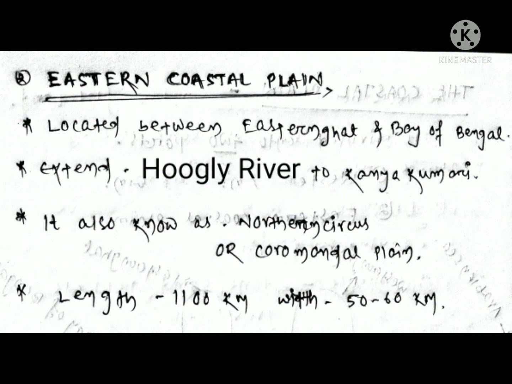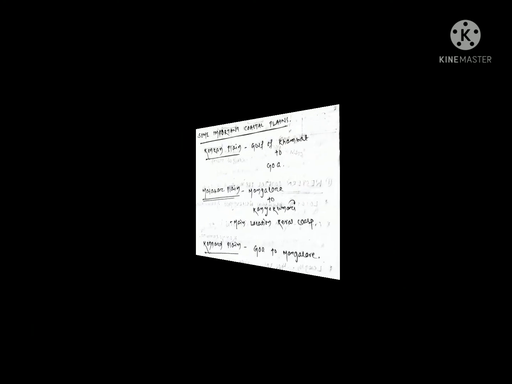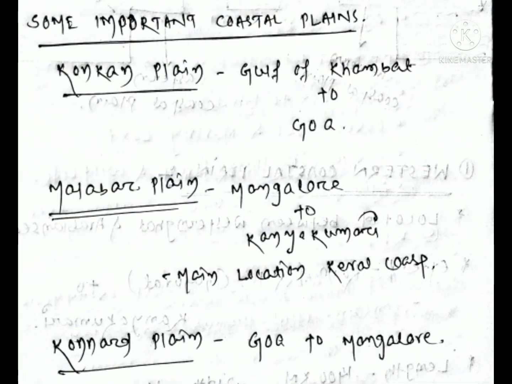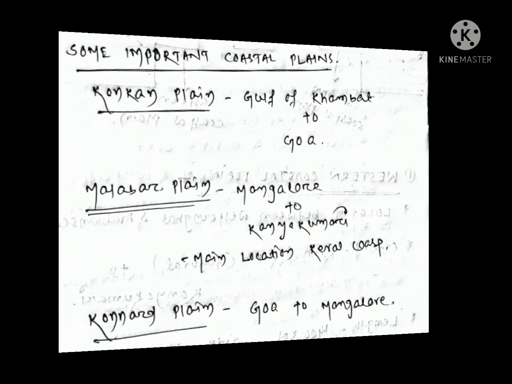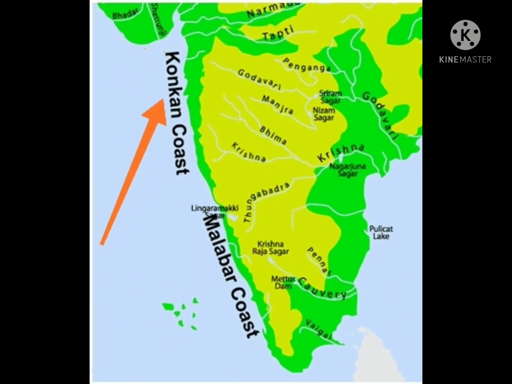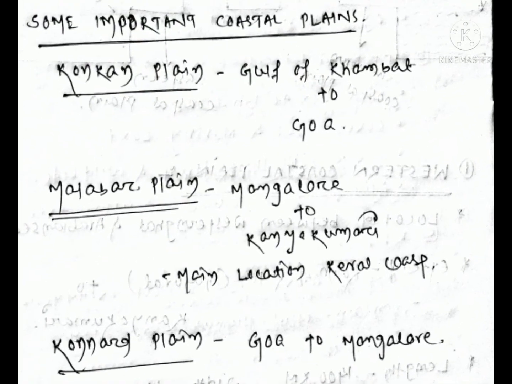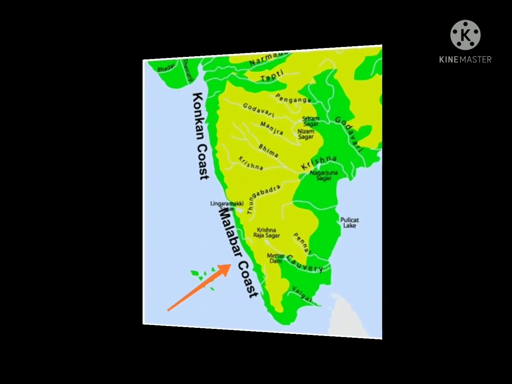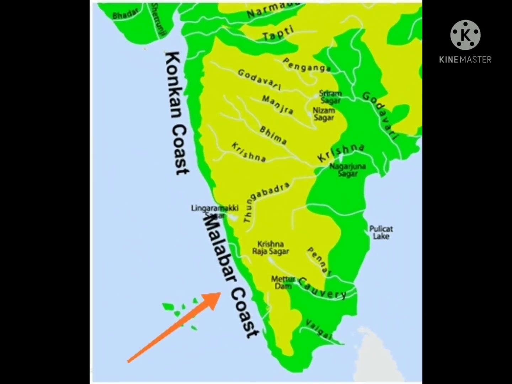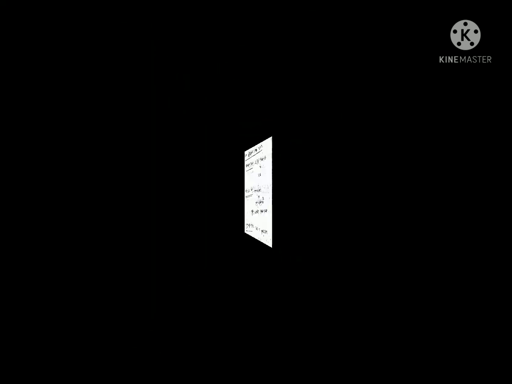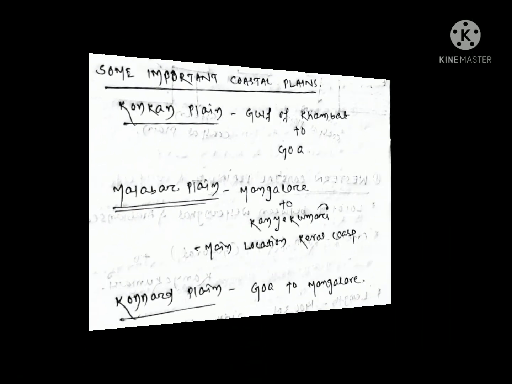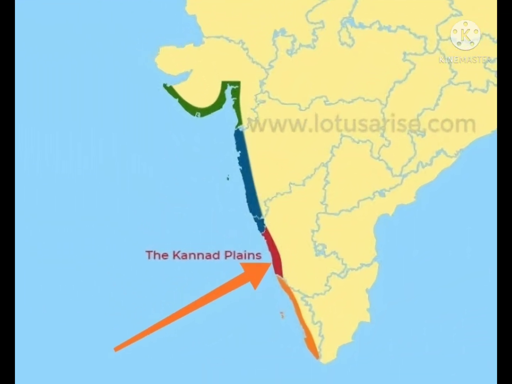Then we discuss some important coastal plains. The first one is the Konkan Plain. It extends from the Gulf of Khambhat to Goa. Then the next one is the Malabar Plain, which is between Mangalore and Kanyakumari. And the third one is the Kannad Plain, which is between Goa and Mangalore.